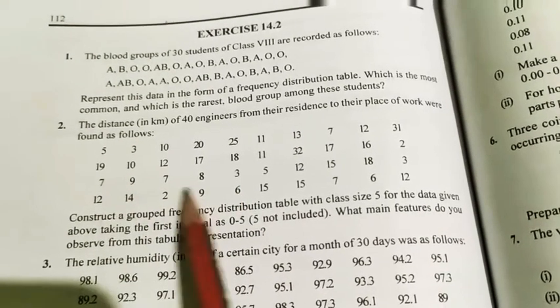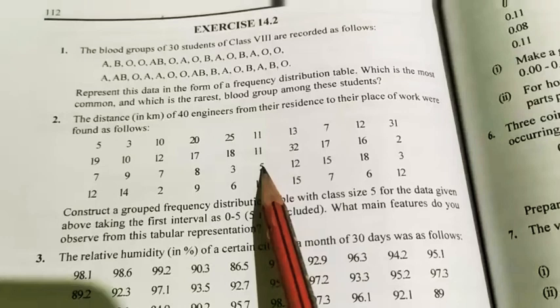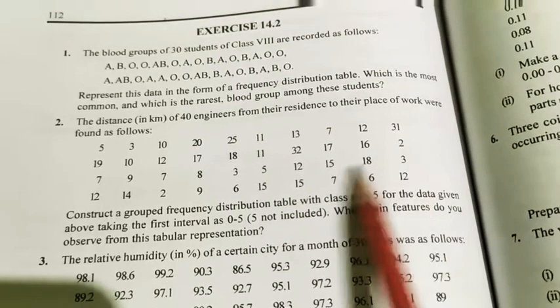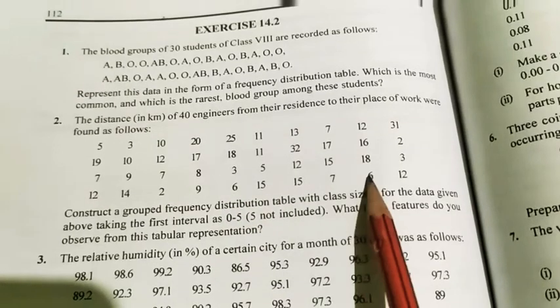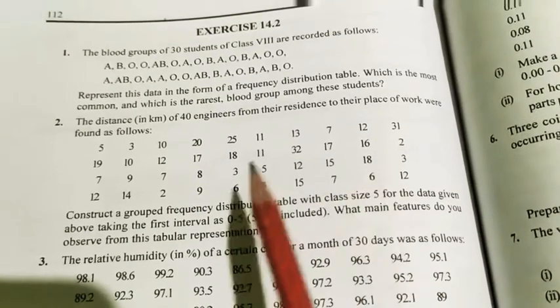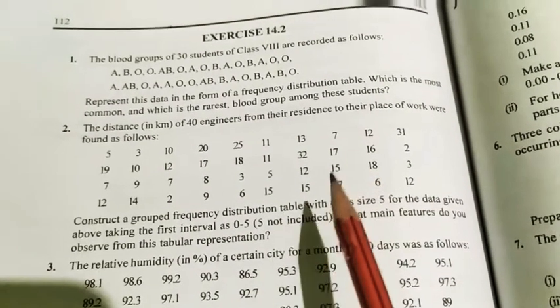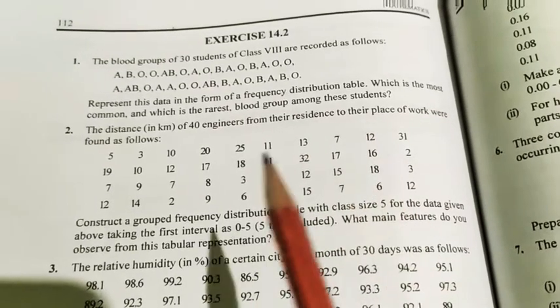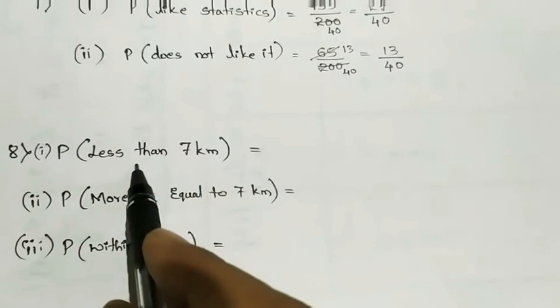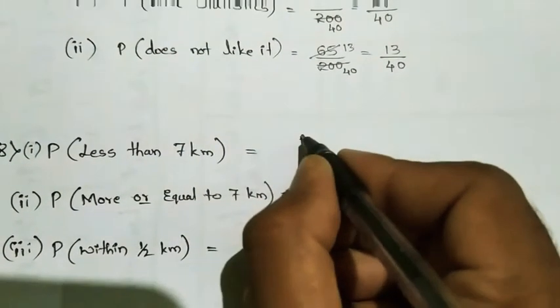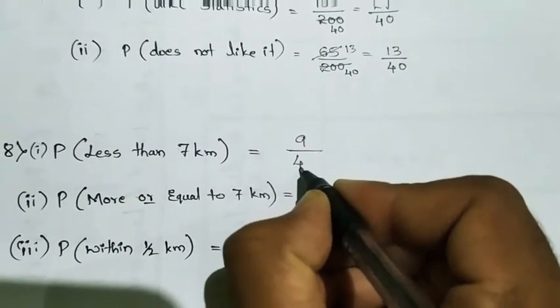So 4, 5, 6, 7, 8, 9. So 9 engineers are there less than 7 kilometers. See, probability of less than 7 kilometers: 9 are there out of 40.